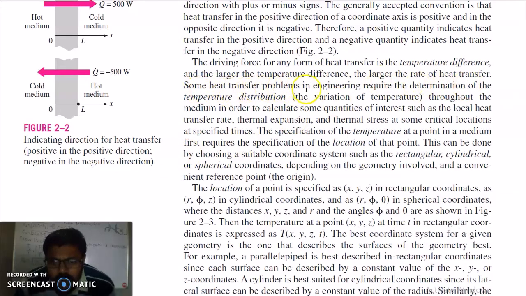Some heat transfer problems in engineering require the determination of temperature distribution, the variation of temperature throughout the medium, in order to calculate some quantities of interest such as local heat transfer rate, thermal expansion and thermal stress at some critical location at specified times. The specification of the temperature at a point in a medium first requires the specification of the location of that point. This can be done by choosing a suitable coordinate system such as rectangular, cylindrical or spherical coordinate.